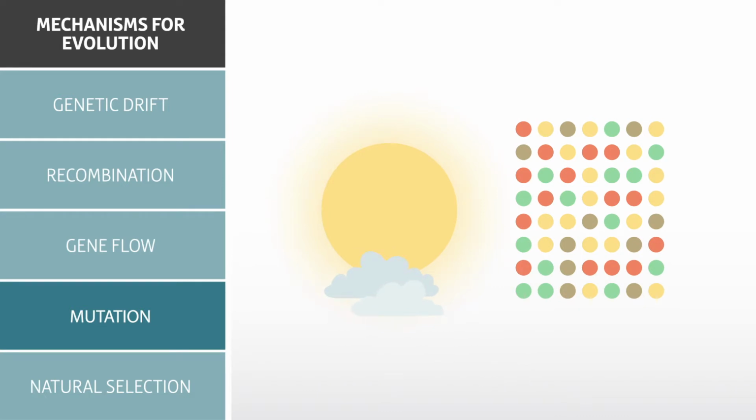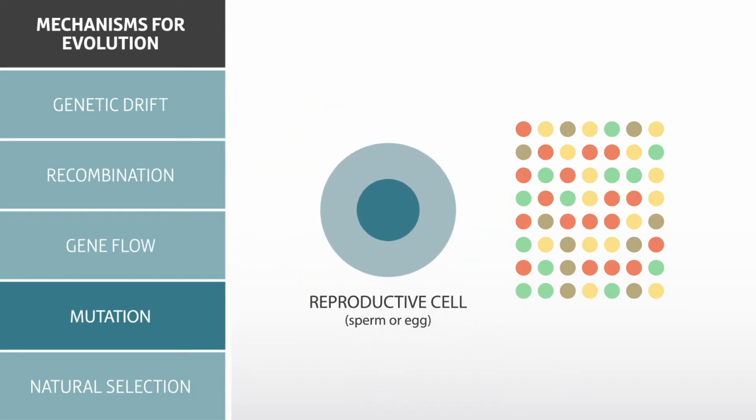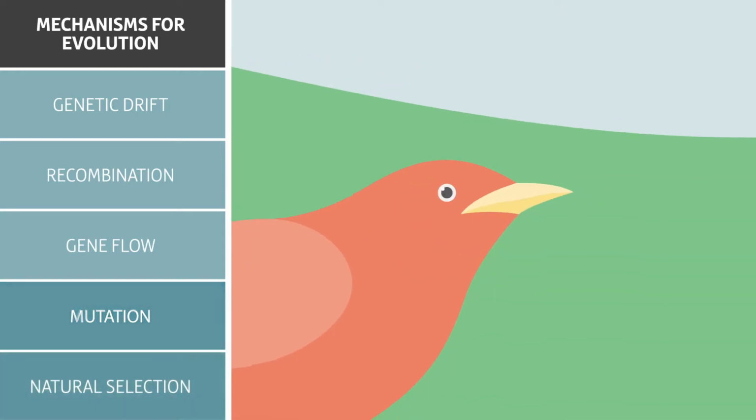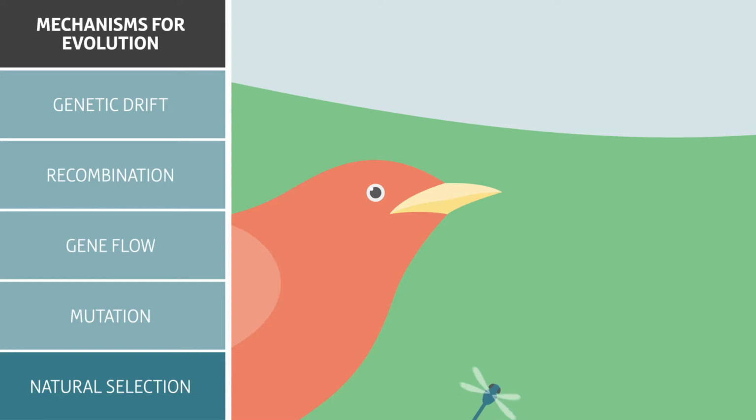Environmental factors such as exposure to certain chemicals or radiation can change DNA. When a cell repairs itself, it may not do a perfect job, resulting in a mutation. And foreign DNA may be inserted into a genome when a virus attacks an organism, another mutation. As a result of genetic variation produced by these mechanisms, some individuals are better adapted to the environment in which they live than others. They can produce more offspring who also survive to reproduce. This process is called natural selection.